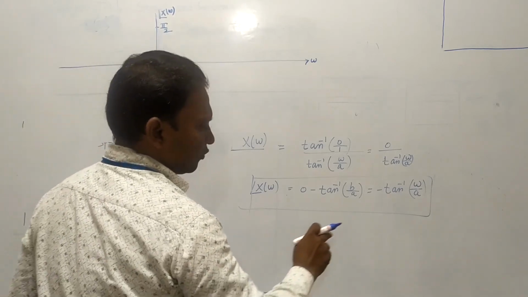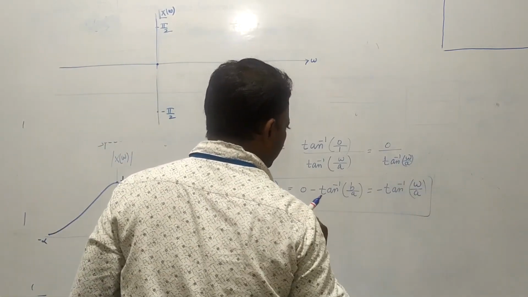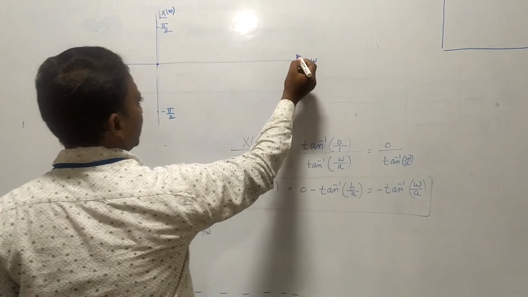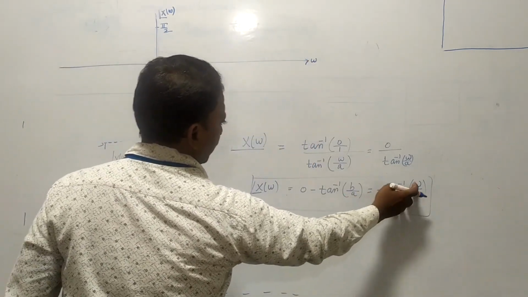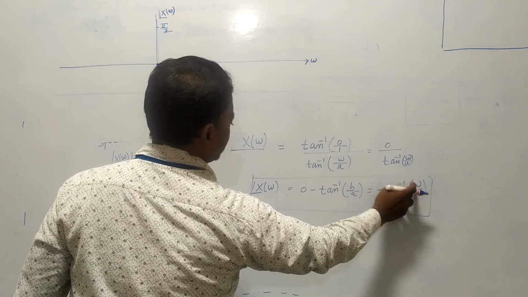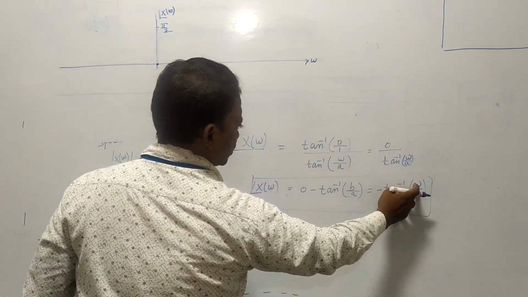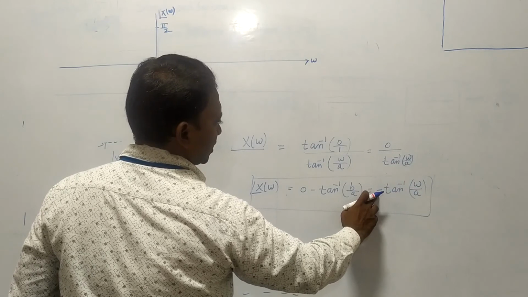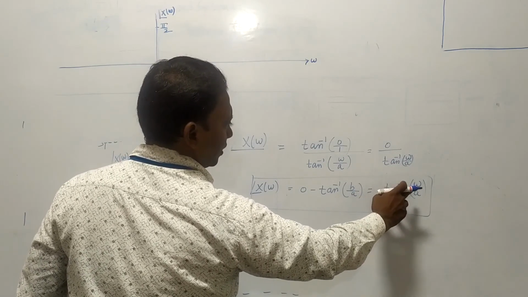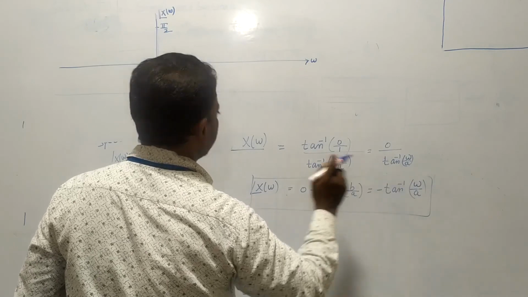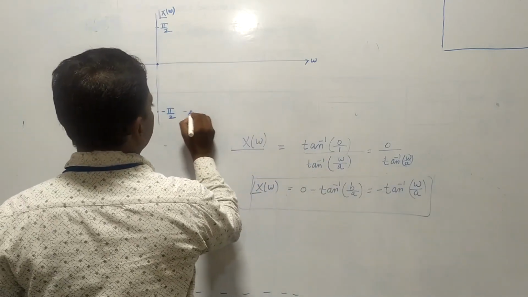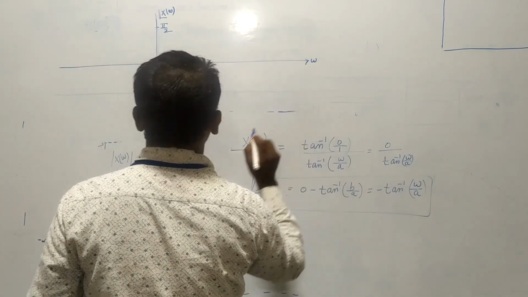So at omega is equal to 0, you get 0. At omega is equal to plus infinity, you get tan inverse infinity, which is pi by 2, and the minus sign is there, so the total angle is minus pi by 2. That minus pi by 2 is this point.